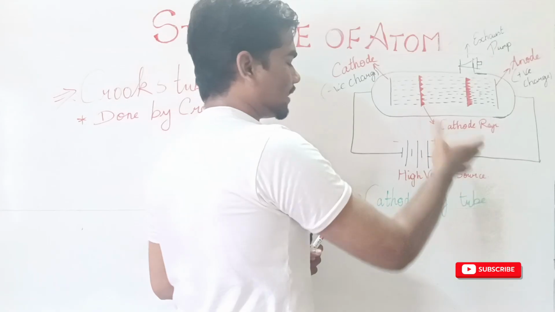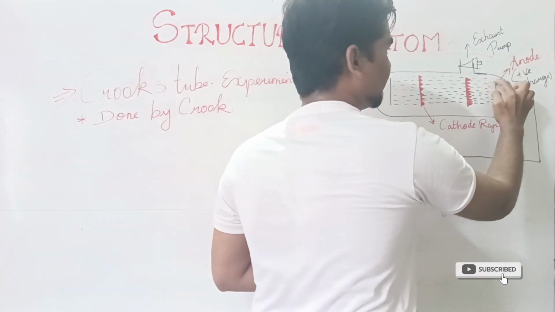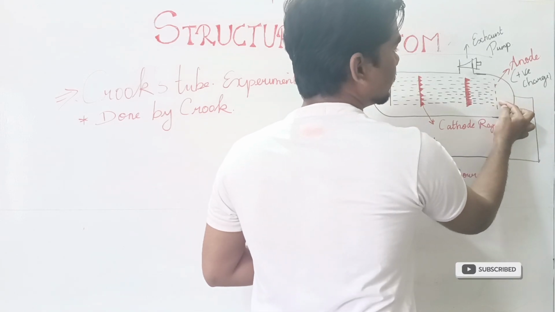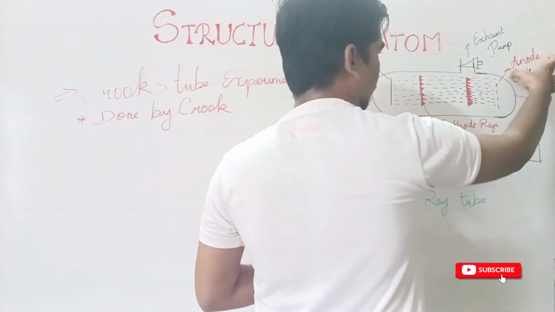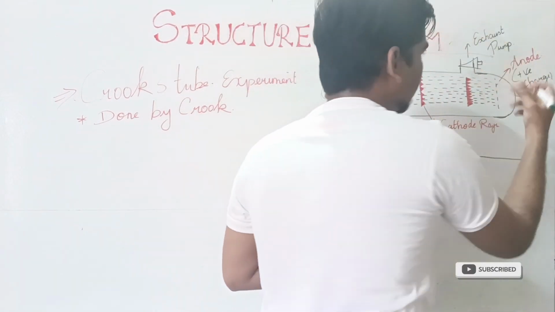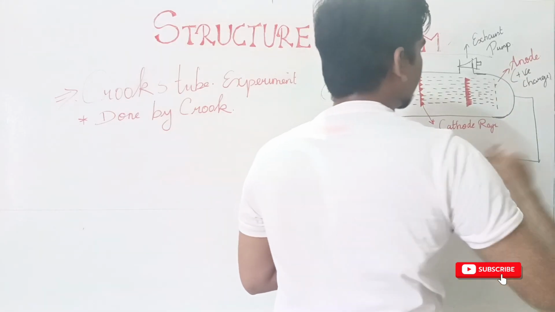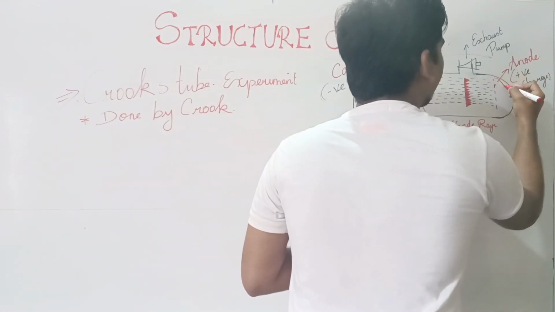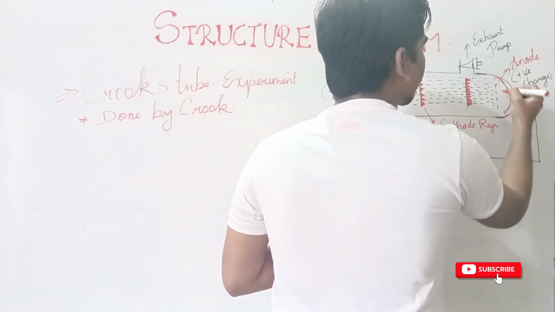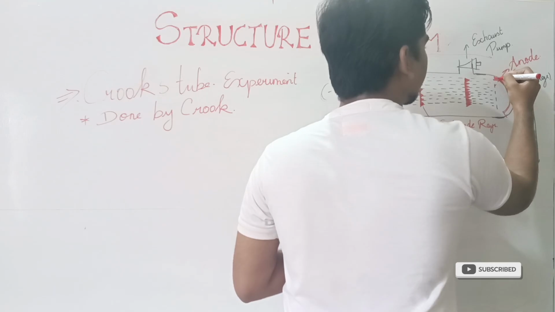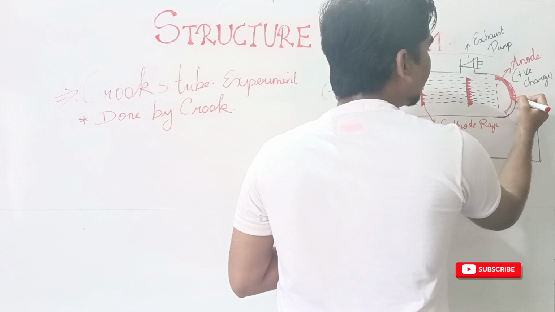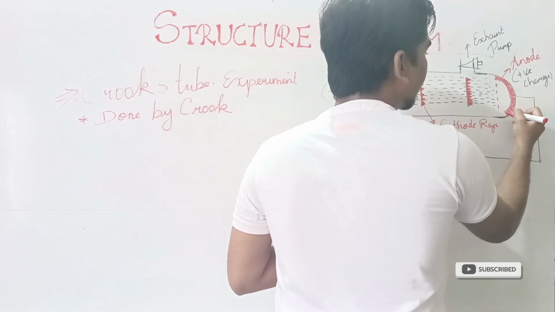In this basic cathode ray arrangement, he perforated the anode. Holes are created in the anode, and he placed some phosphorescent material at the end of this tube. I am highlighting it with the red color so that you can understand it. This red shaded portion has the phosphorescent material.